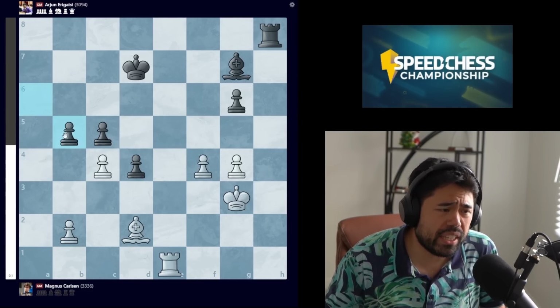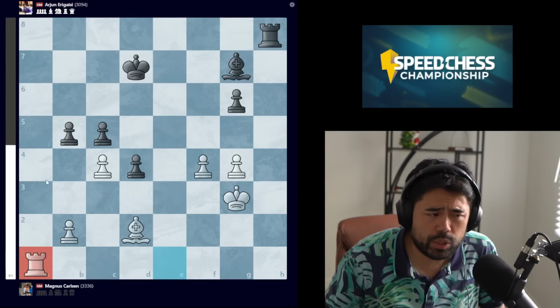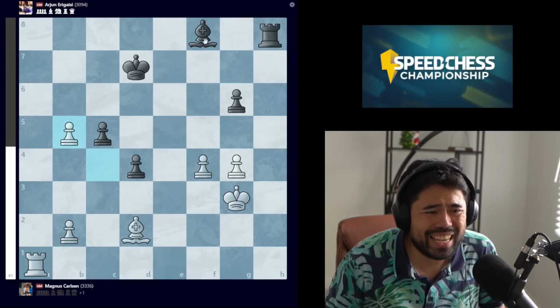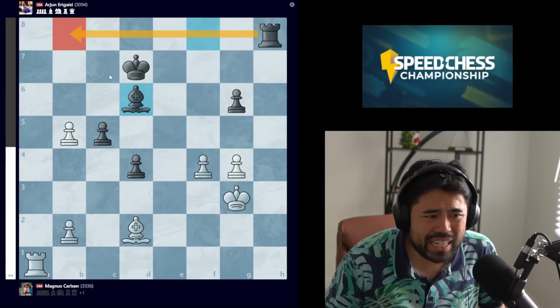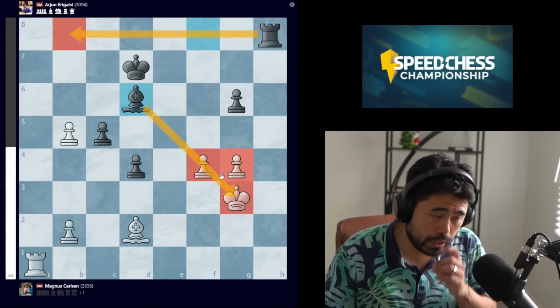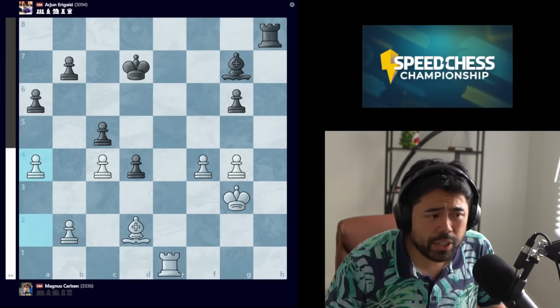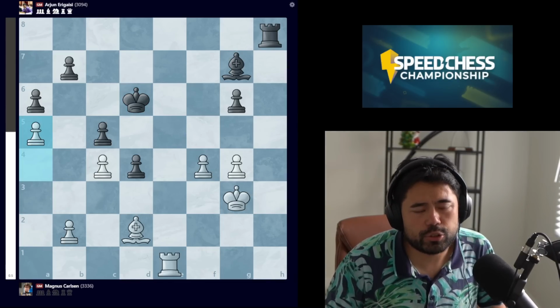Arjun was most likely concerned about the move rook to a1, swinging the rook over to go for the infiltration with rook a7. But after bishop to f8 takes and bishop d6 here, with rook b8 incoming once again and spying the pawns on the king side, black should not be worse. So instead, Arjun goes king d6, and now Magnus starts to take over the game.